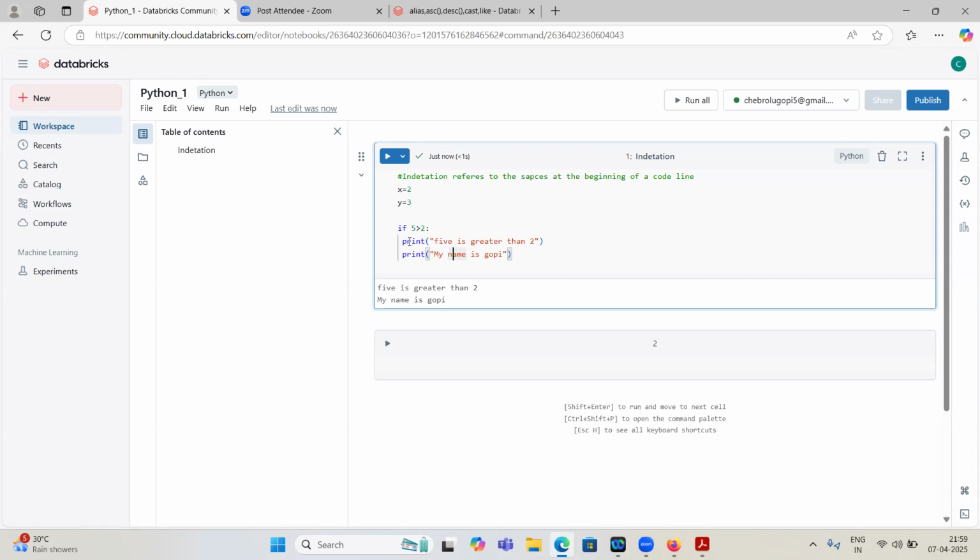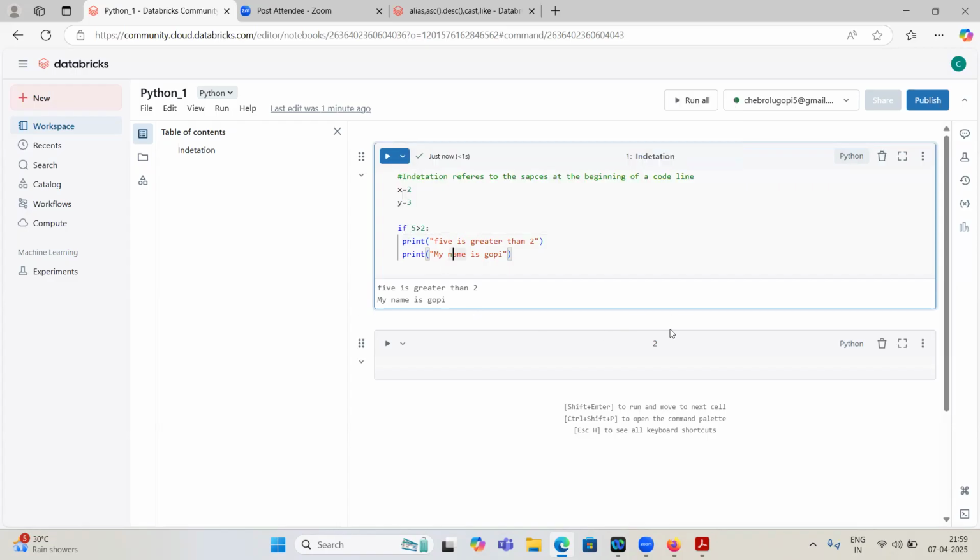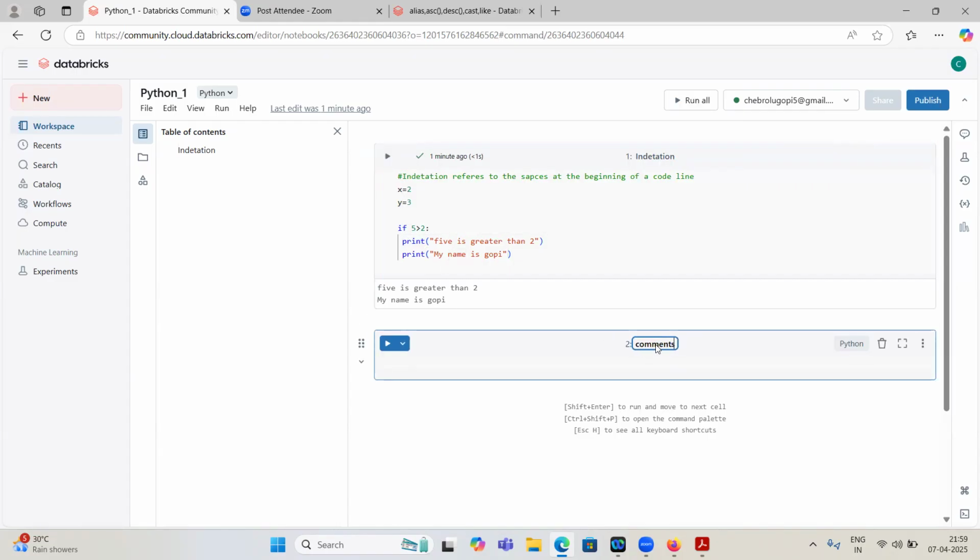Any doubts in this indentation part? If not, we can move to comments.